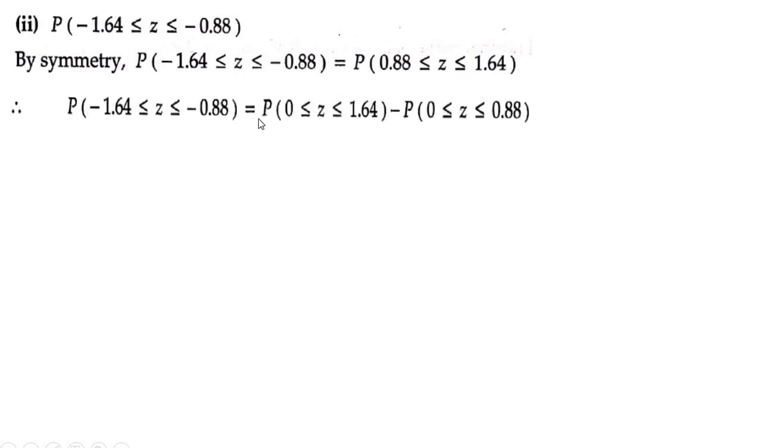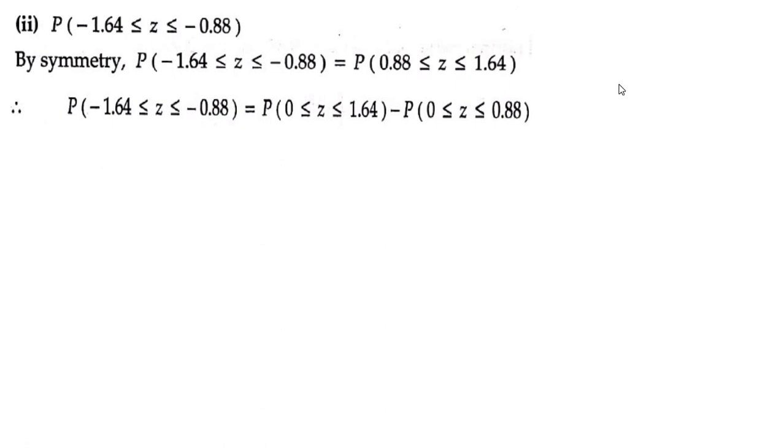According to the example I've explained, first you have to find the area from z equal to 0 to z equal to z1 minus the area from z equal to 0 to z equal to z2, which is equal to probability of z greater than or equal to 0, less than or equal to 1.64, minus probability of z greater than or equal to 0, less than or equal to 0.88.